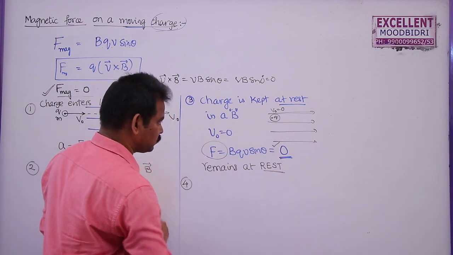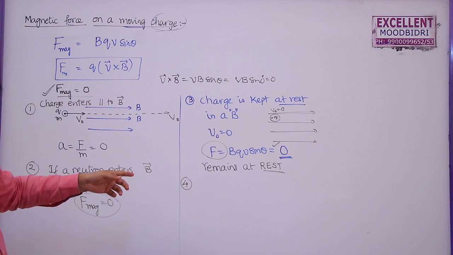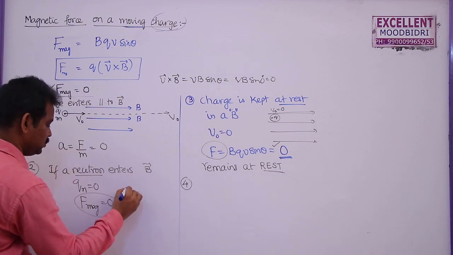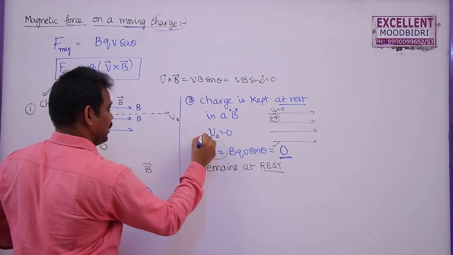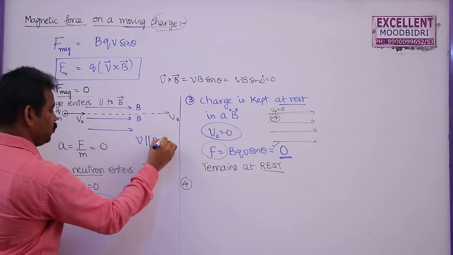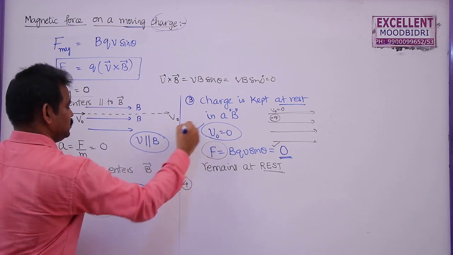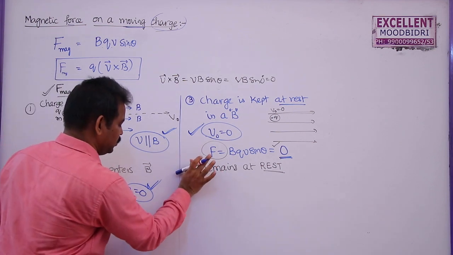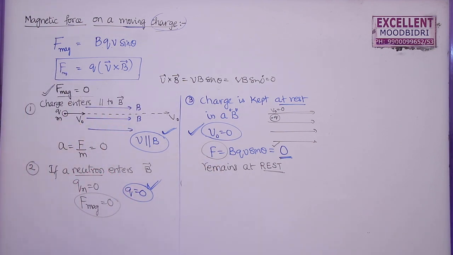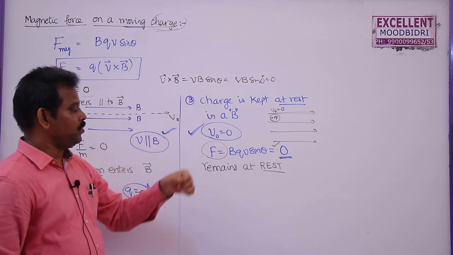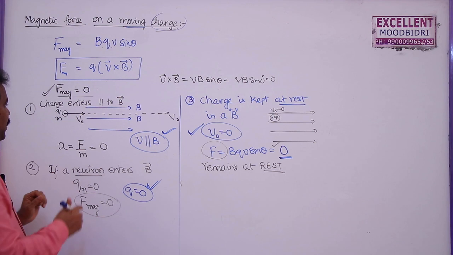Now similarly, here the charge is 0, here velocity is 0, here velocity is parallel to the magnetic field. In these three cases, the charge will not experience any force. So these are the three cases that you have to remember. Next, what is the direction of the force experienced by this charged particle when it is passing through a uniform electric field? So these are the three cases where the magnetic force is 0.